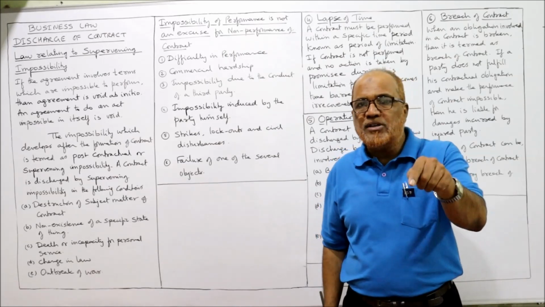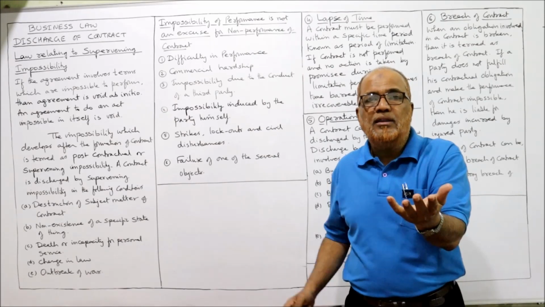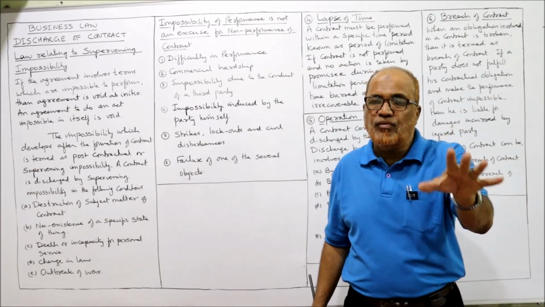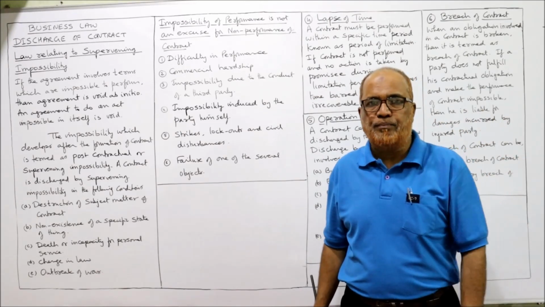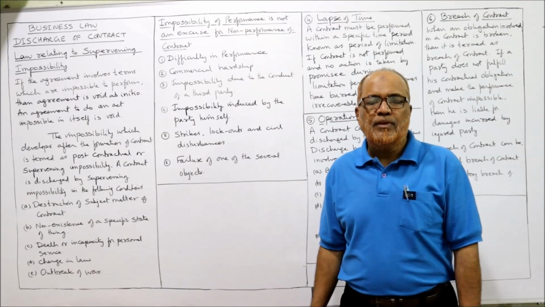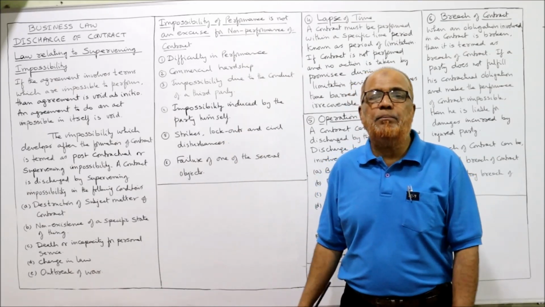If the performance is difficult to undertake but not impossible, then the law says the contract will not be discharged. The parties will be in the same position as they were before. The obligations will not be affected due to the difficulty in performance.